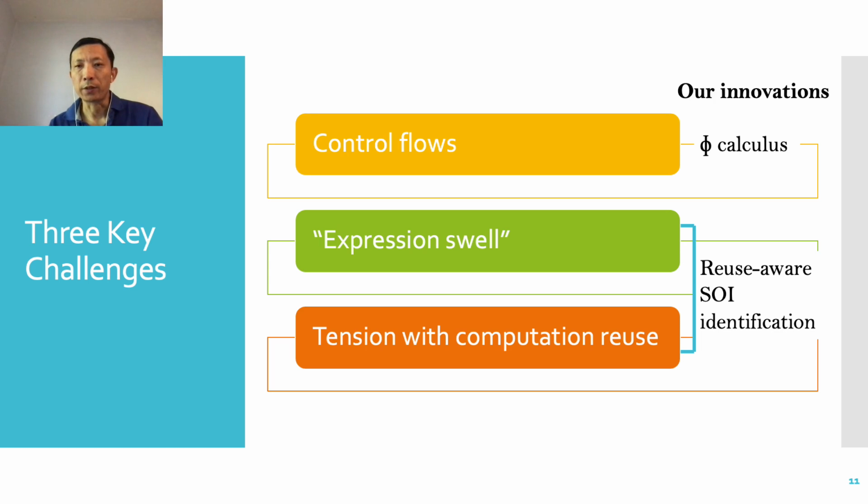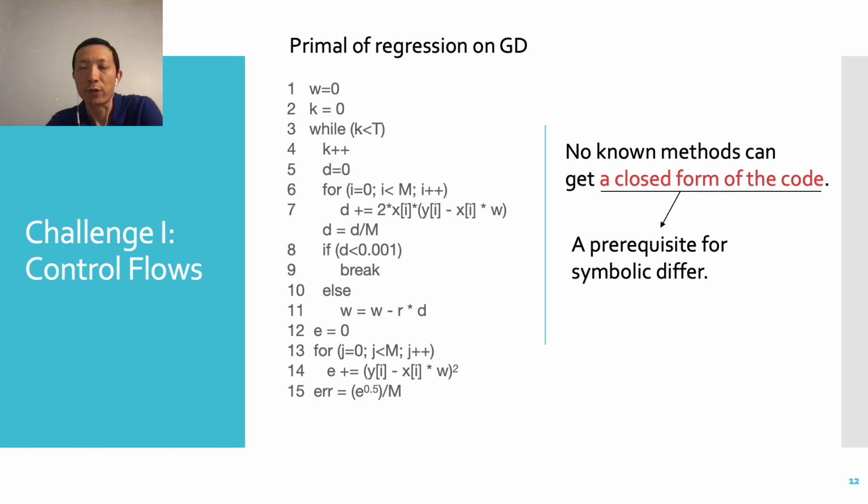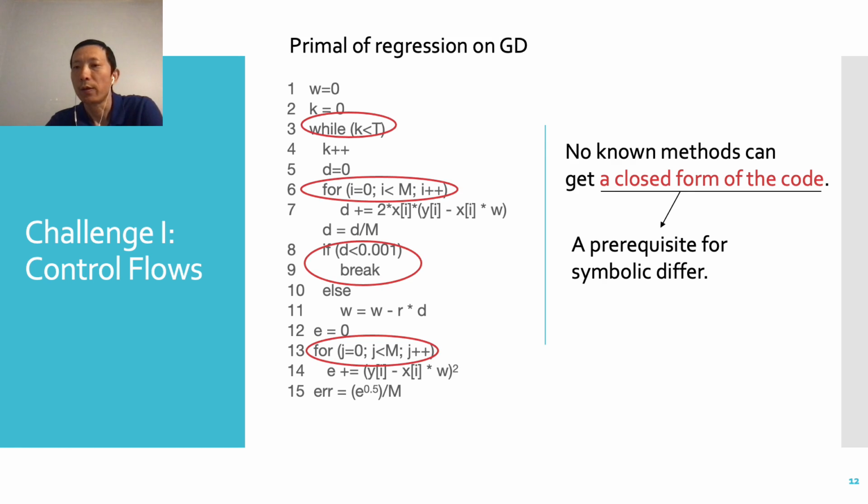Even though the idea looks simple, to make it work isn't easy. There are 3 challenges. I'll next explain them each and how our 2 innovations address them all. The first challenge is control flows. For a simple program like this one, it is already difficult to get a closed form of the calculation of variable error because of the loops, if-else, and break. To our best knowledge, no solutions exist that can create a closed form for this example.